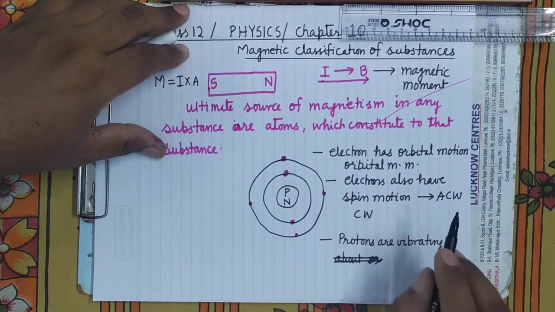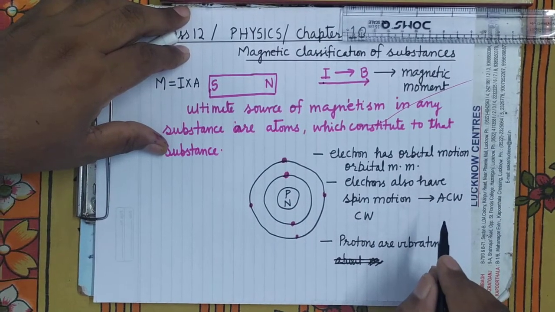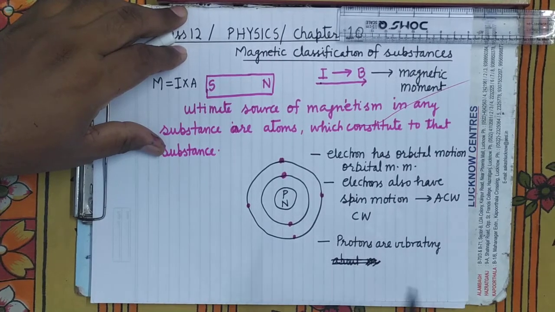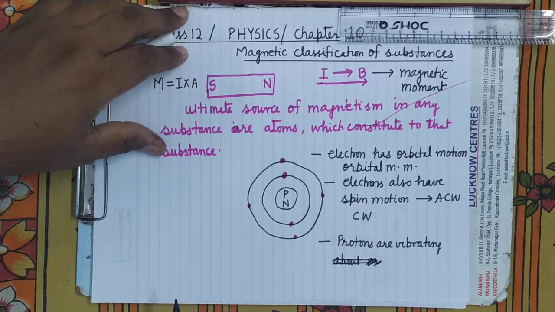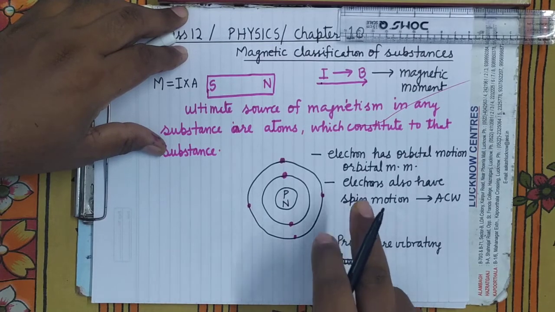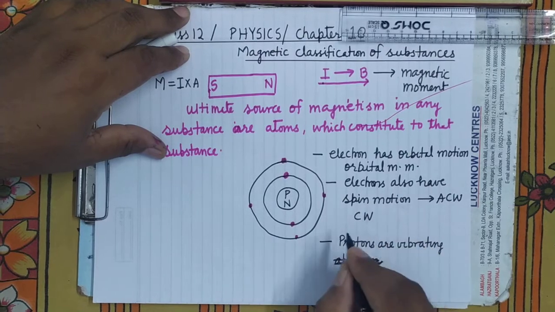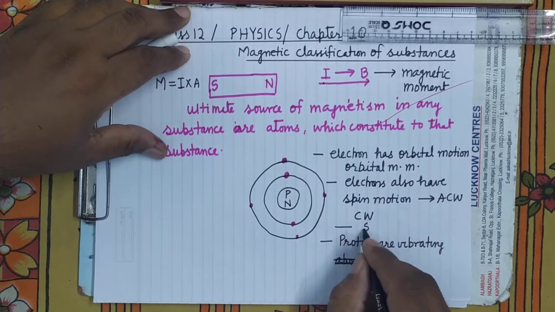Now electrons also have the spin motion. They can spin within the orbital in anti-clockwise or clockwise direction, and this spin motion will also produce magnetism. And what is its measure? It can be measured by the spin magnetic moment.